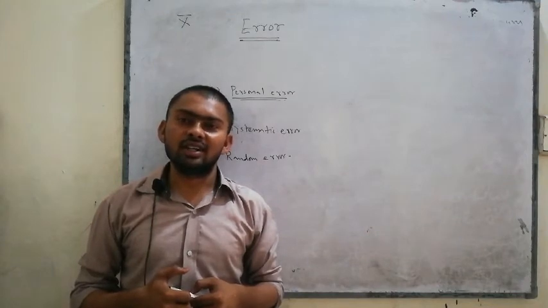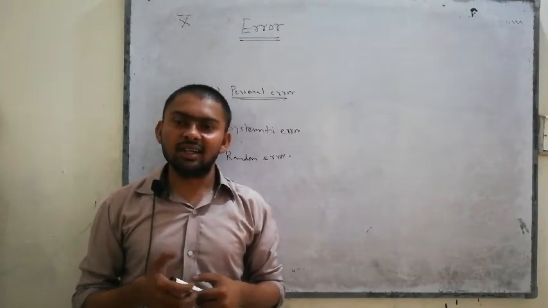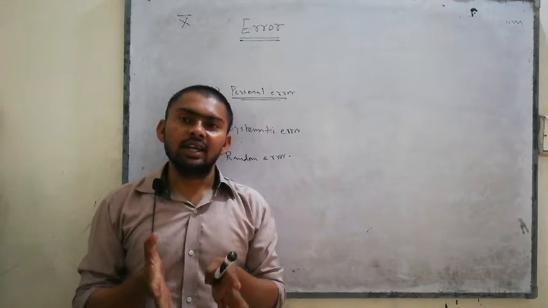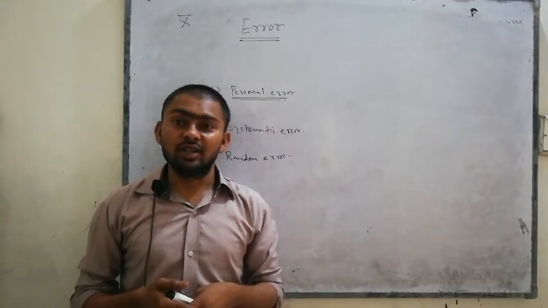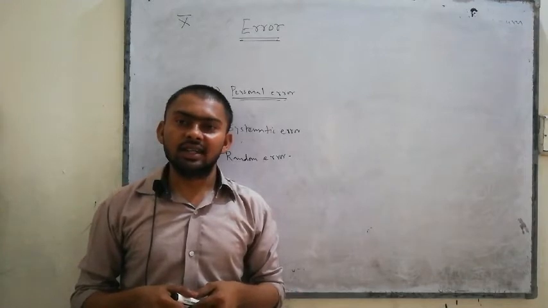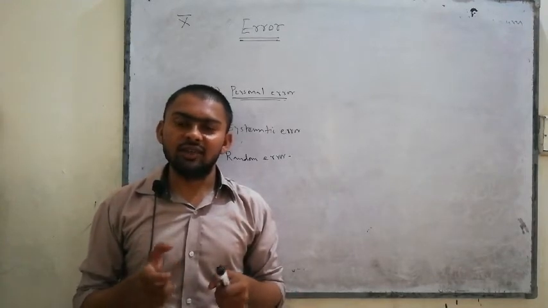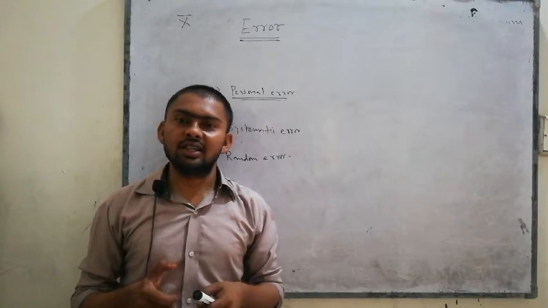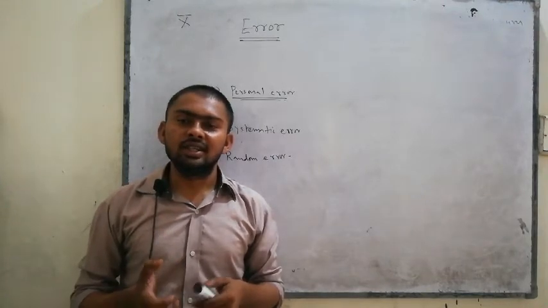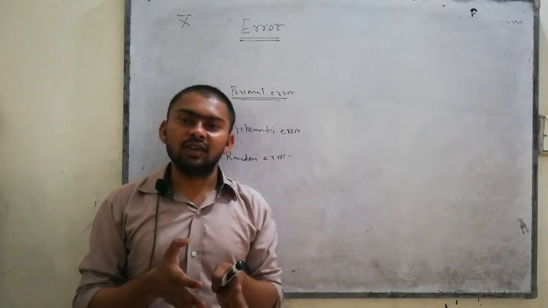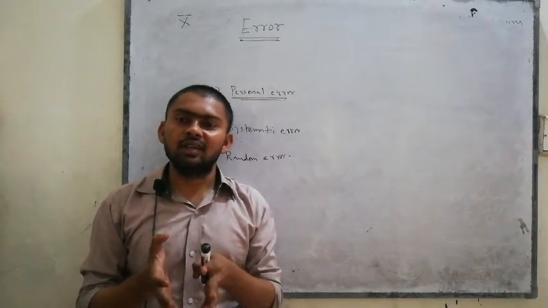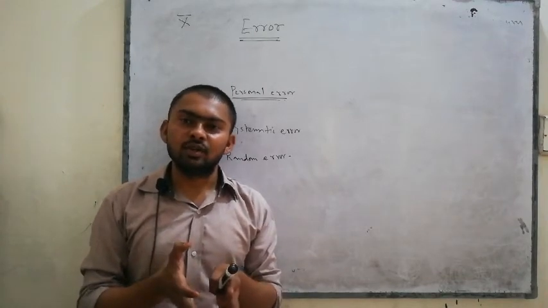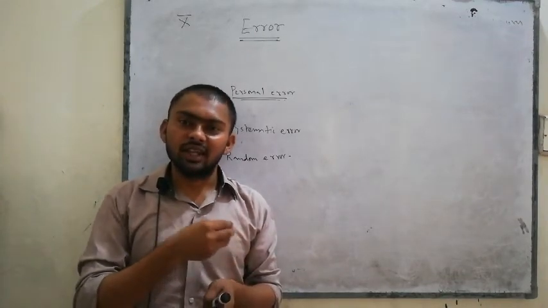A number of environmental factors can affect the experiment in the scientific laboratory, such as the humidity of the air, the voltage, or the change in temperature. These factors can also randomly impact the experiment. Therefore we can say that these are random errors.